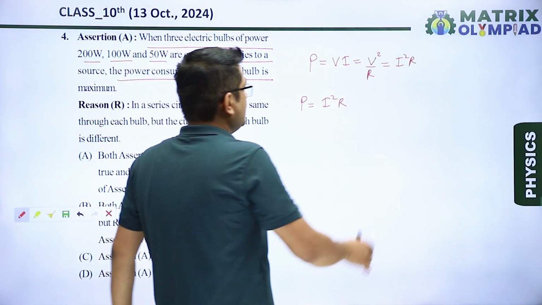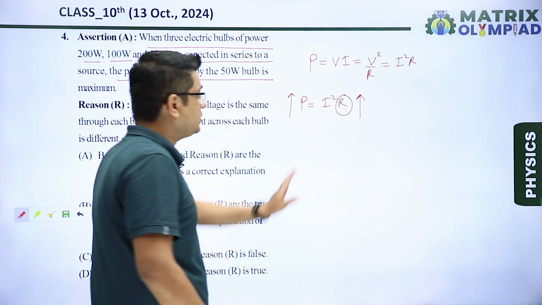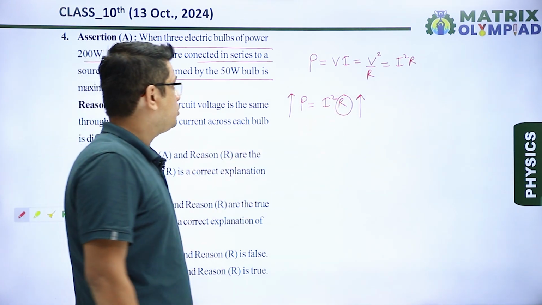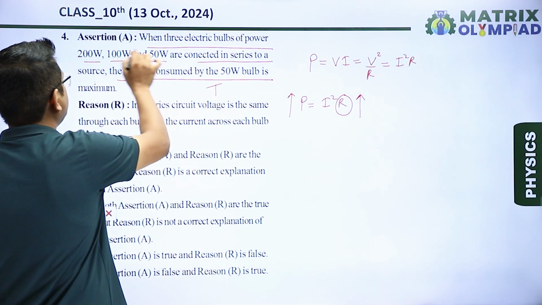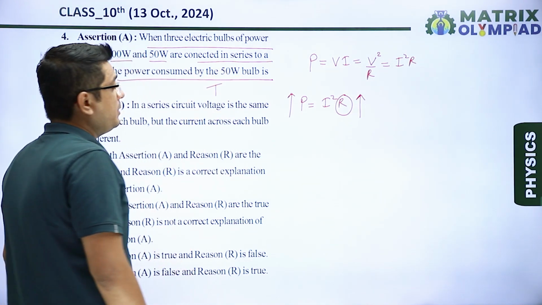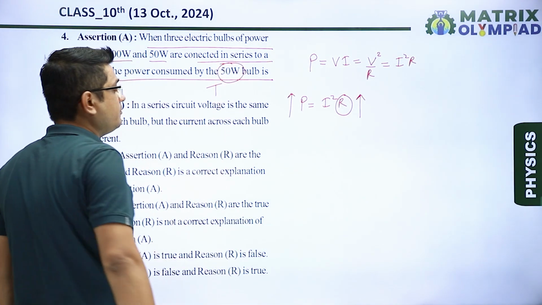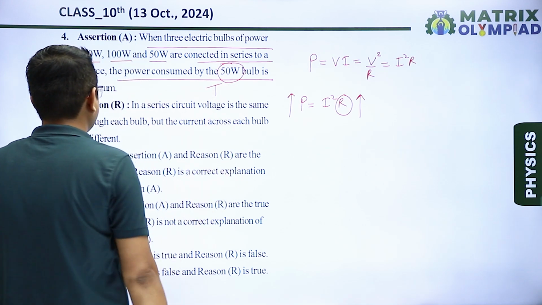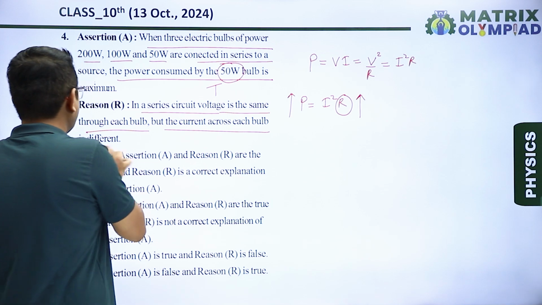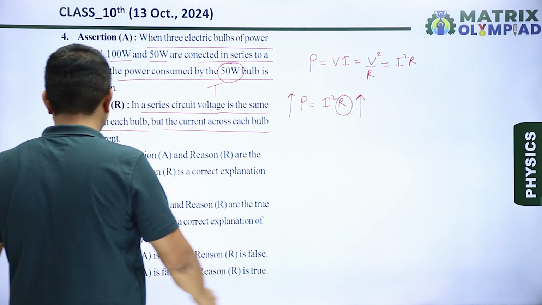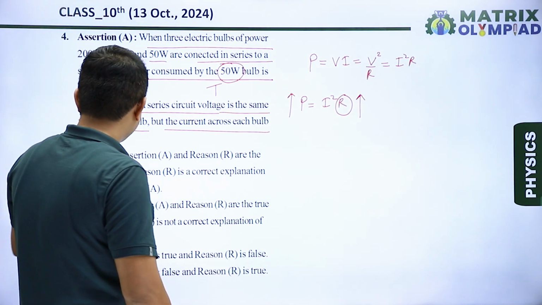So in that case, the electric bulb having highest resistance will consume highest power, because current through each device will be same. So we will say it is a true statement, because in series connection, current through all these 3 bulbs will be same. So the bulb having a higher resistance will consume more power, and we know that the bulb having least rating will have more resistance. So it is a true statement. In series circuit, voltage is the same through each bulb, but the current across each bulb is different. We have discussed this is not a true statement. So our correct answer will be, assertion is true but reason is false. Option C is our correct answer.